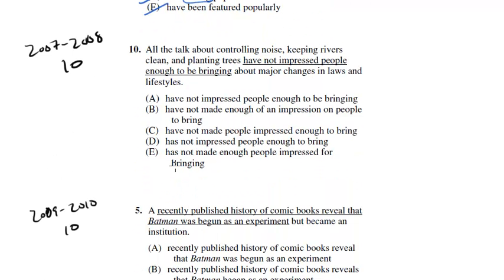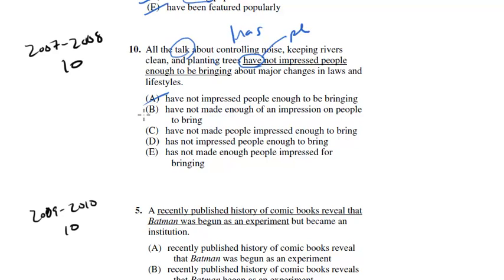All the talk about controlling noise, keeping rivers clean, and planting trees have not impressed people enough to be bringing about major changes in laws and lifestyles. So again, here's a subject and verb, have, which is plural. What is the subject? Well, the subject is the talk. All the talk about doing these things has not impressed people. So we need this to be has, needs to be singular.